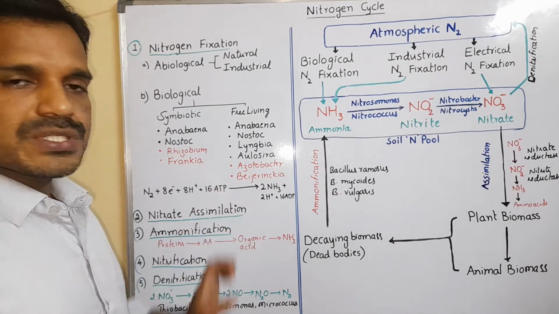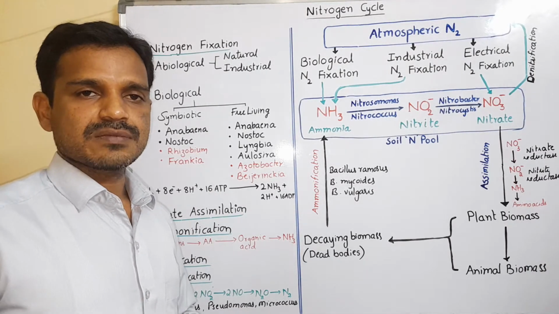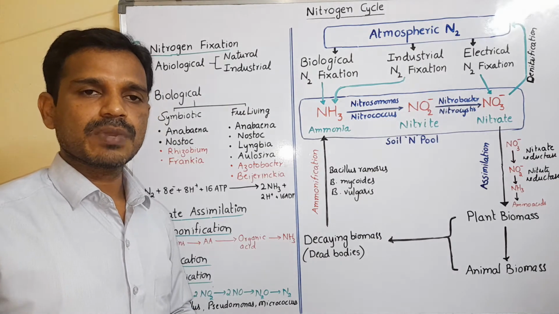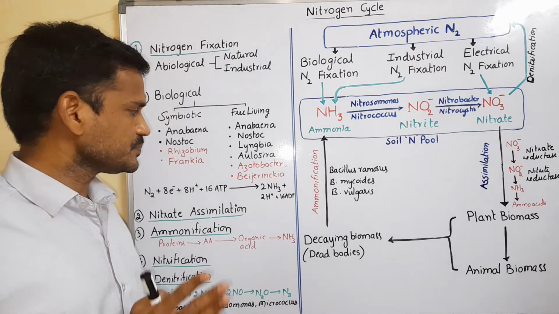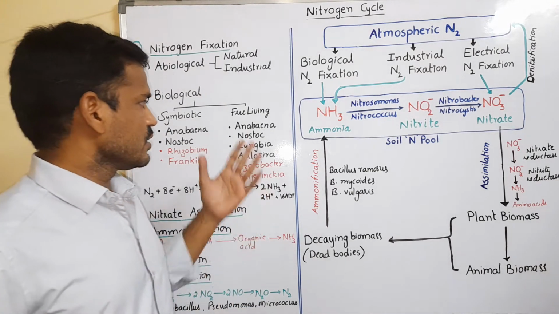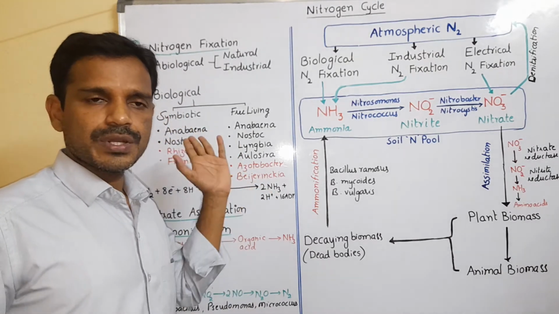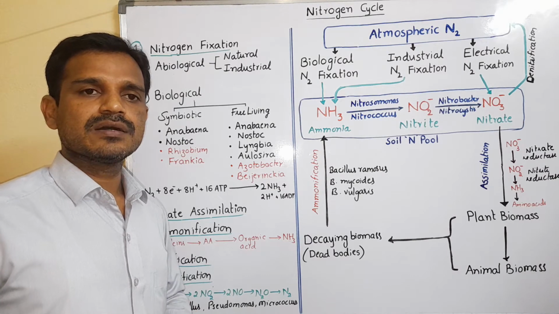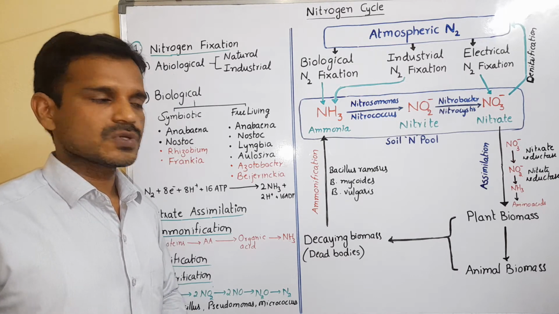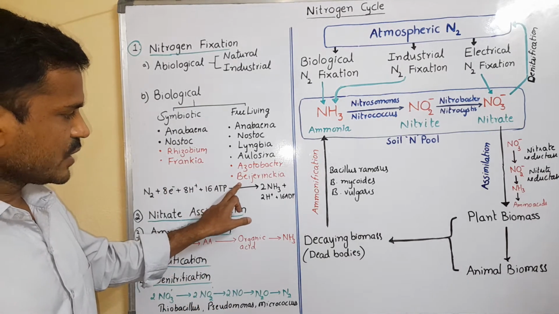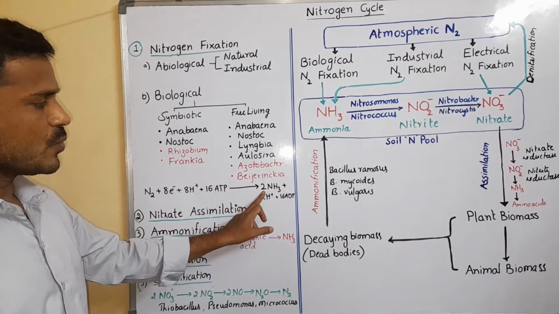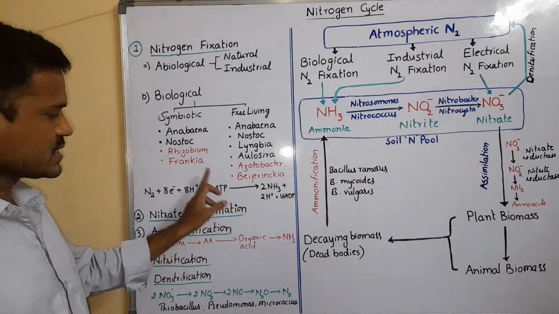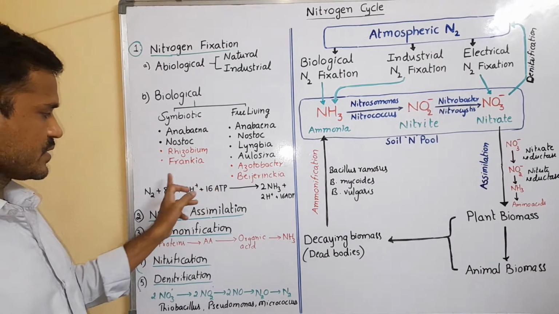Nitrogenase enzyme is sensitive to oxygen. That's why it is protected by leghemoglobin in legume plants, and in some blue-green algal members it is protected within the heterocyst. So in the presence of nitrogenase, nitrogen is fixed into ammonia with 8 electrons, 8 protons, and 16 ATPs, which is nothing but reducing power.